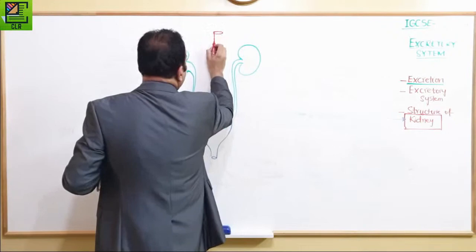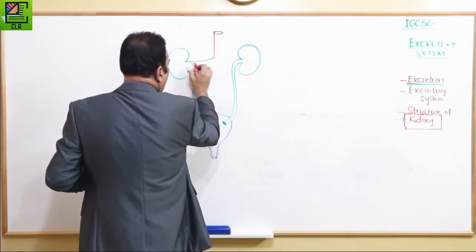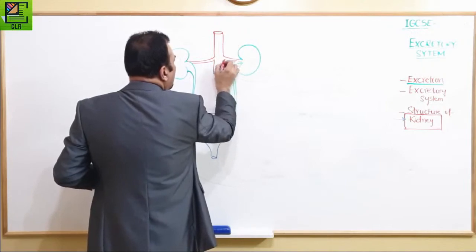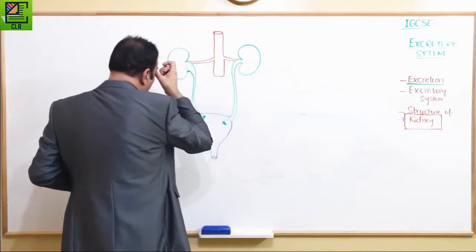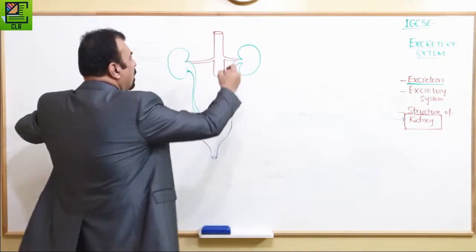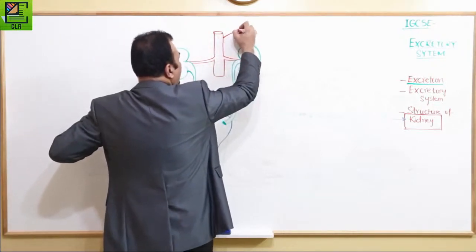And then how the blood supply is coming to these two kidneys. Here we can see that this is the largest blood vessel, which is called an artery, or you can say the aorta.